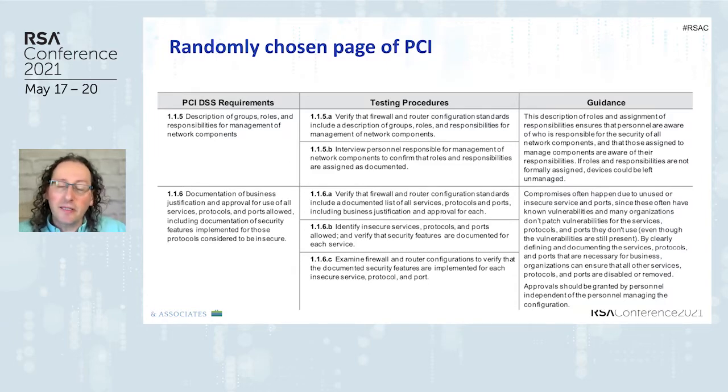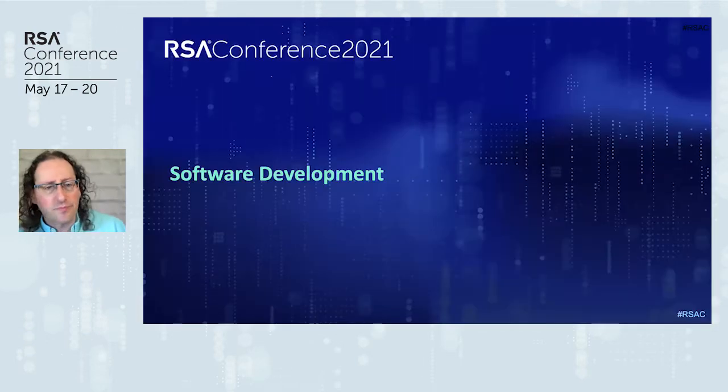And the guidance is the closest that we get to why is this here. And sometimes it actually comes pretty close. It's pretty explanatory. For example, on this page, we can see sort of on the lower right, compromises often happen due to unused or insecure services and ports, etc. This is the reason. This is the why, and it's not always present. This page happens to have it.